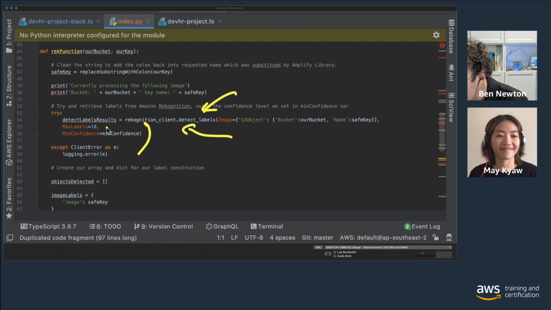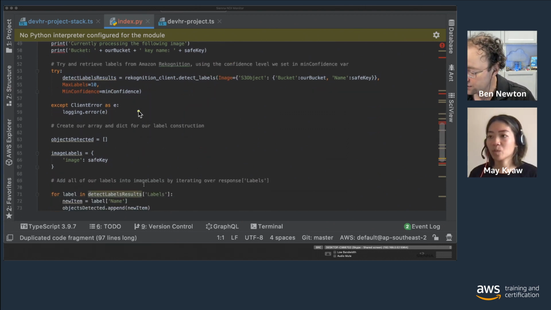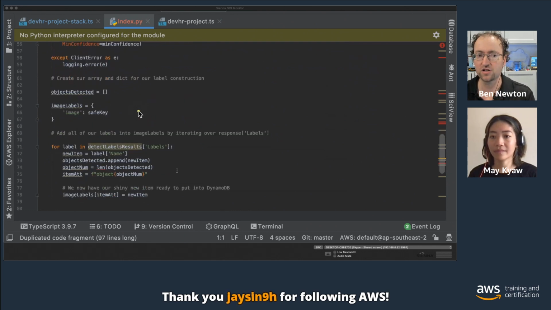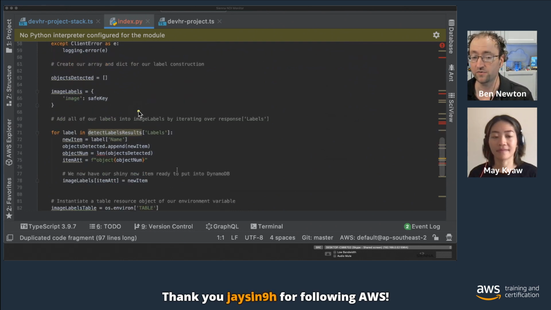We've got max labels, the number of labels that we want to retrieve, as well as the confidence level that we want this to have. We can adjust and tweak that depending on how much confidence we want Amazon Rekognition to have when it sees an object, which is pretty cool.